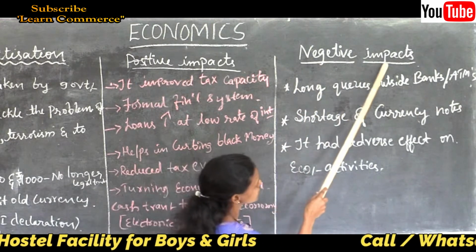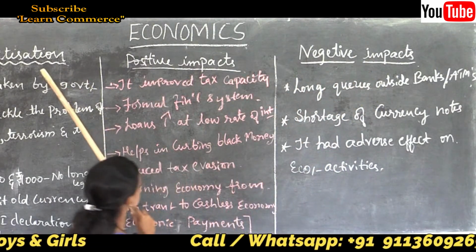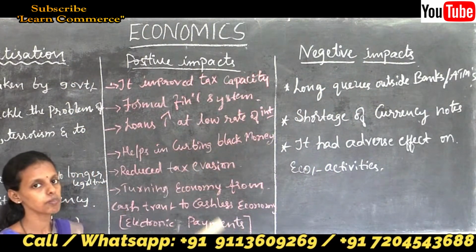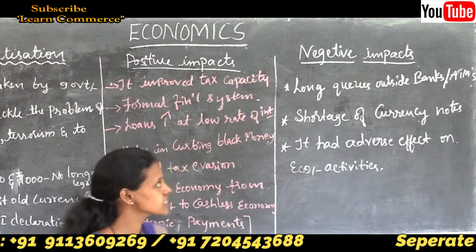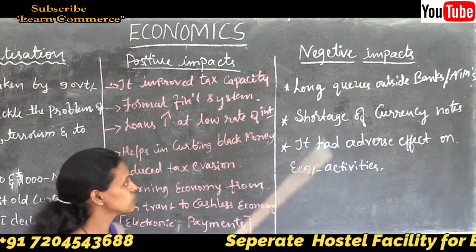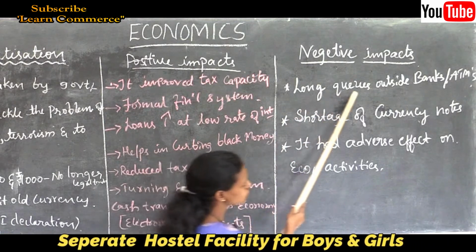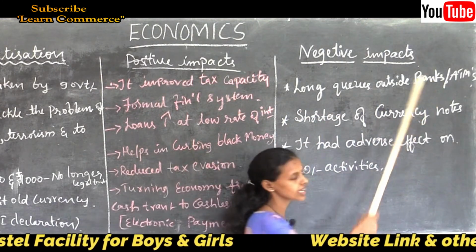So what are the negative impacts of demonetization? Some negative impacts we can see. The first main demerit of demonetization is long queues outside banks and ATMs.